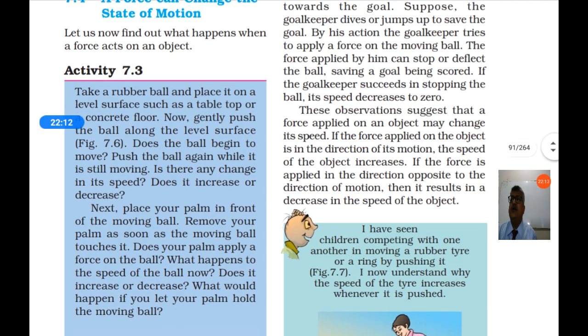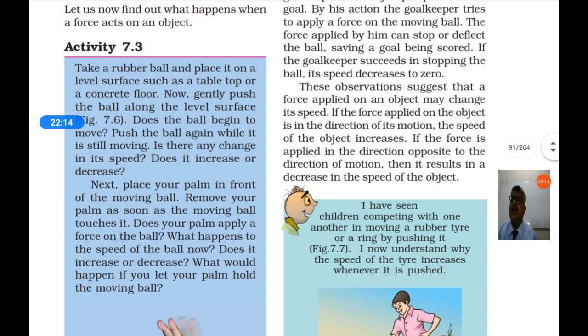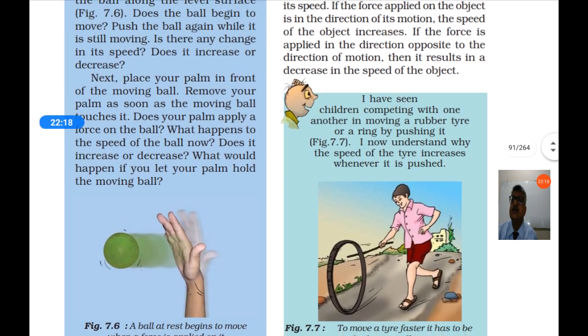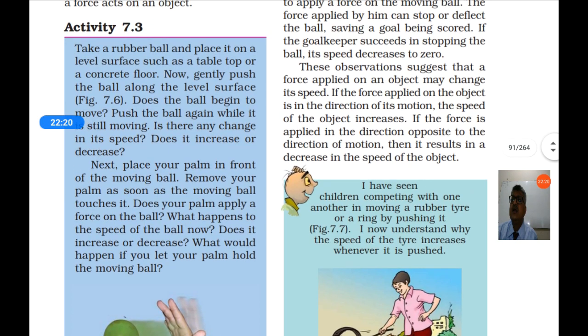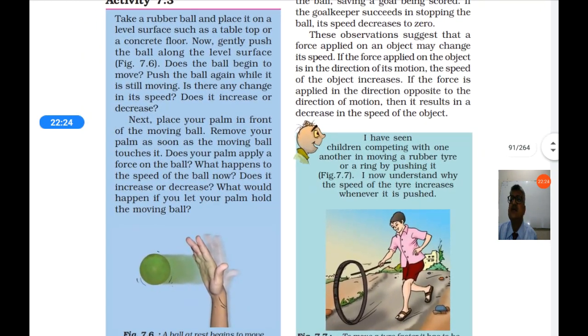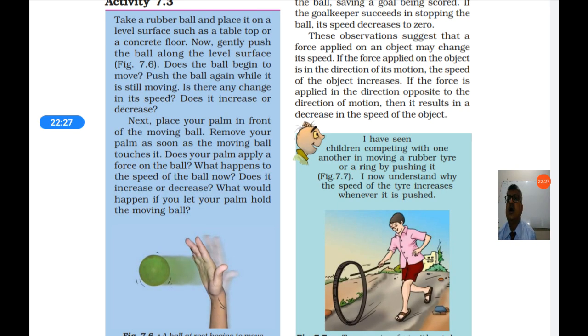So let us find out what happens when a force acts on an object. Here an example is taken. Take a rubber ball and place it on a level surface such as a tabletop or a concrete floor. Now gently push the ball along the level surface. Does the ball begin to move? Yes, if you push the ball, it starts moving.